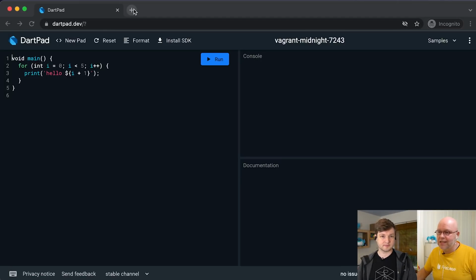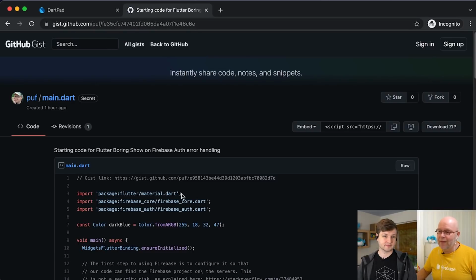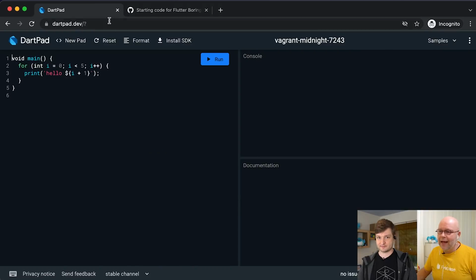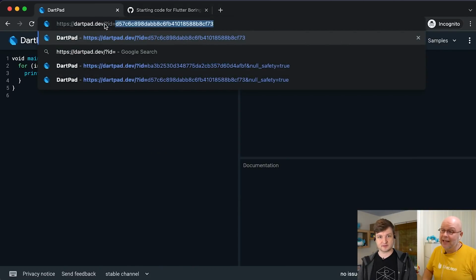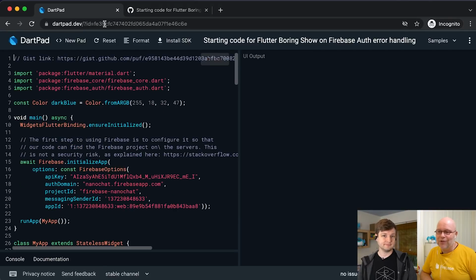Let me open the gist here. So this is the gist with some starting code. Now what I'm going to do is, because I'm not sure if everyone knows, you can open this in DartPad by taking the gist ID, the last bit string in the URL, and then typing id equals, and then the gist ID here, which is how most of the samples that we have for DartPad actually work. So those are just gists on GitHub. Now we get this code.